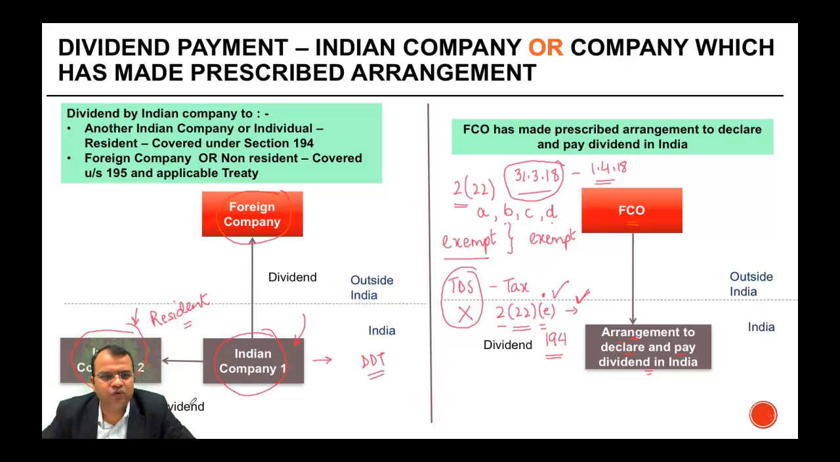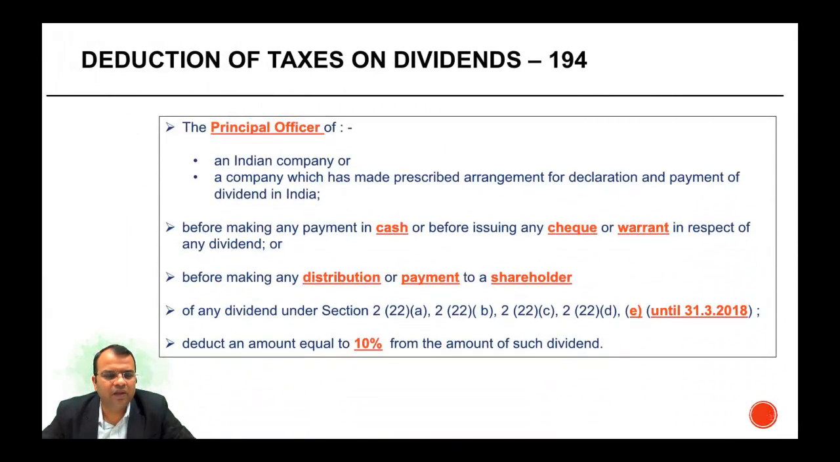Now, if it was liable for withholding tax, what were the provisions? The provision said that the principal officer of an Indian company or a company which has made prescribed arrangement for declaration and payment of dividend in India, before making payment in cash or by issuing any cheque or warrant in respect of any dividend, or before making any distribution or payment to a shareholder of any dividend under section 222A, B, C, D or E, shall deduct an amount equal to 10% from the amount of such dividend. Right? Like I said, these were the provisions which were there.